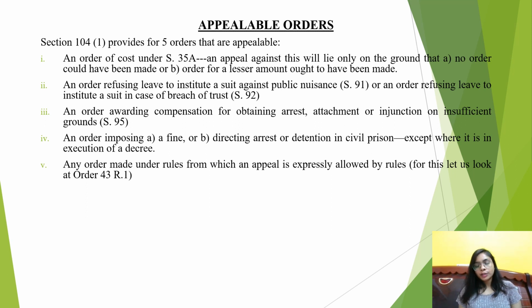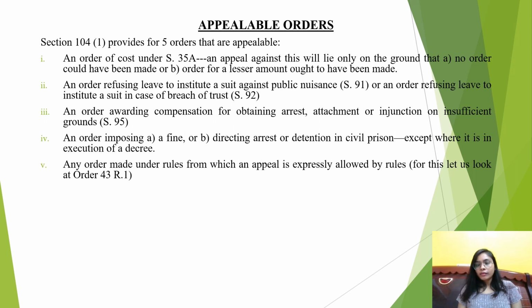Now if such an order has been passed by a court, the aggrieved party can file an appeal against such order as is provided under section 104 clause 1. Okay, but then the proviso to section 104 clause 1 limits appeal against such order which has been passed under section 35A to 2 grounds. First is that you can challenge such order by saying that no order could have been made, and second by saying that order for a lesser amount ought to have been made. Right? Other than this, you cannot challenge the order that has been passed under section 35A.